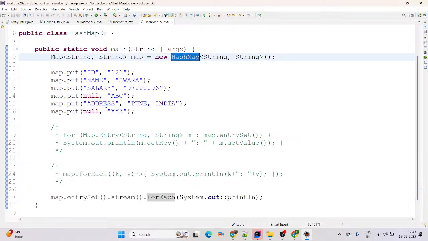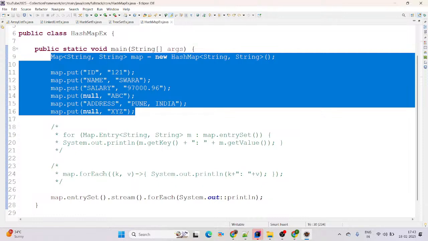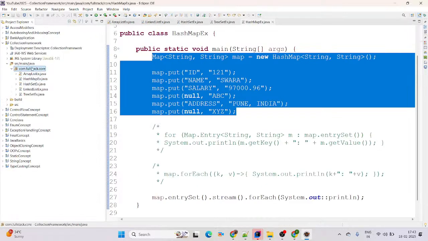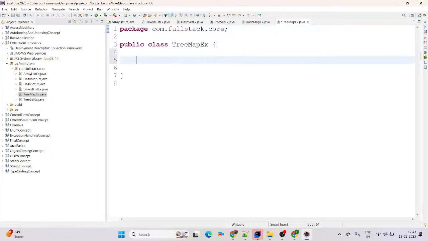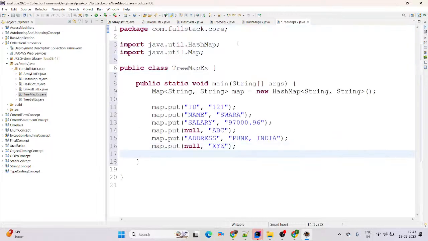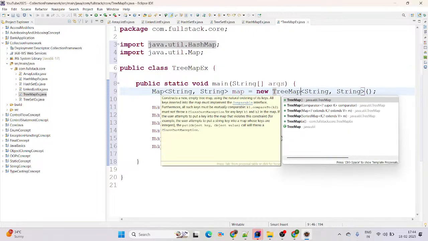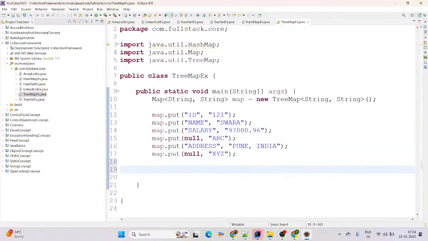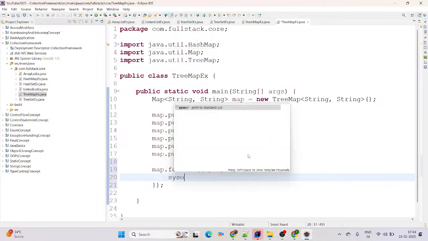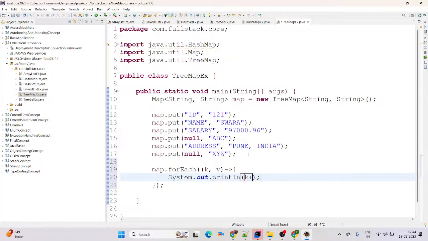That was for our HashMap program. Now we'll come to the next, which is TreeMap. Simply right click on our package, new Java class. Here I am giving the name TreeMapExample. This is our main method. Then instead of HashMap, we give TreeMap. Then by using Java 8 forEach, I am trying to iterate the records. Simply use map.forEach with key and value. We are using a lambda expression to iterate the records, and by using System.out you can simply print key and value.